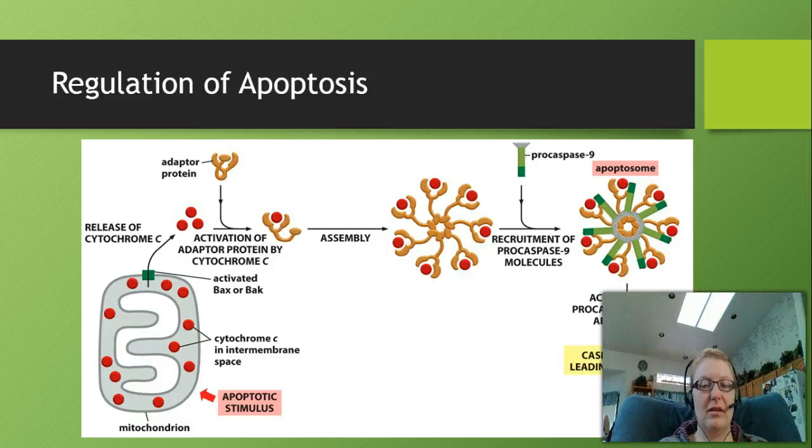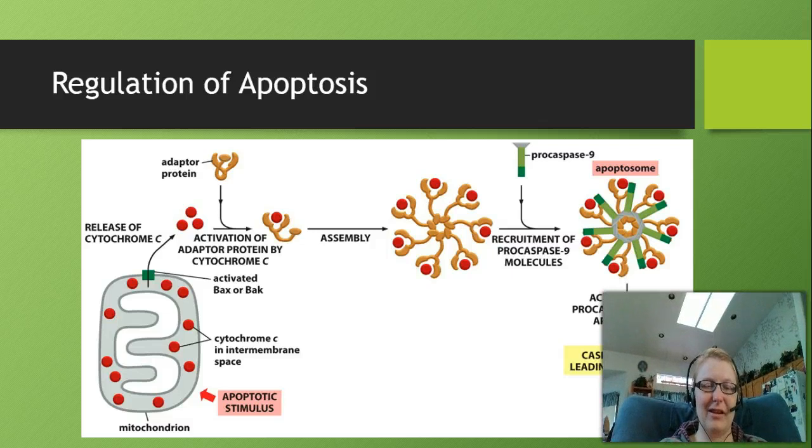But what we know is that there's a group of proteins known as the BCL2s. These BCL2s will come down here to where you see that apoptotic stimulus and will block that stimulus. And that will stop the release of cytochrome C. Once cytochrome C is released from the mitochondria, we will see that the cytochrome C will travel and form this assembly of the apoptosome. And so that's how this all forms into apoptosis.